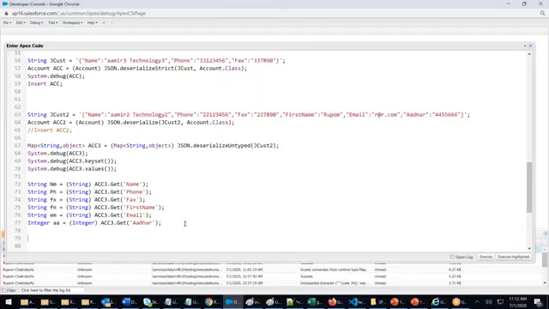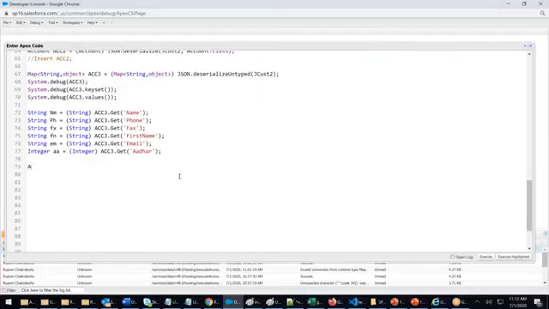What do you want to do? Now I want to consume it. Account, account A equals new account. I will say a.name equals nm. Now see that I'm mapping the field nm.